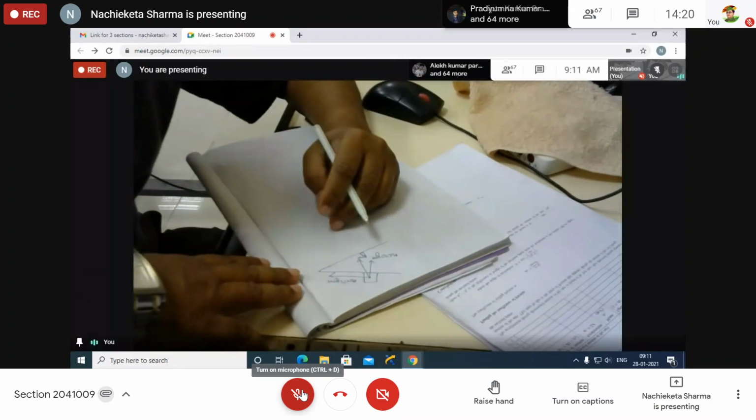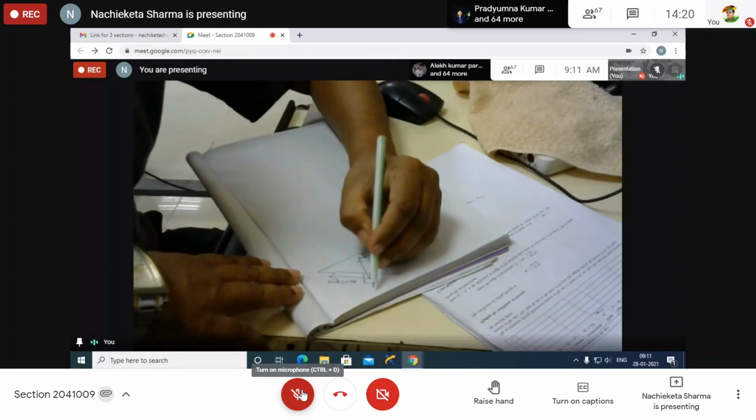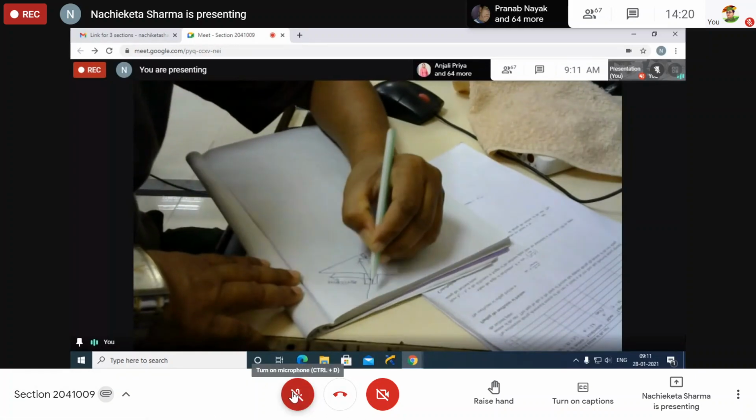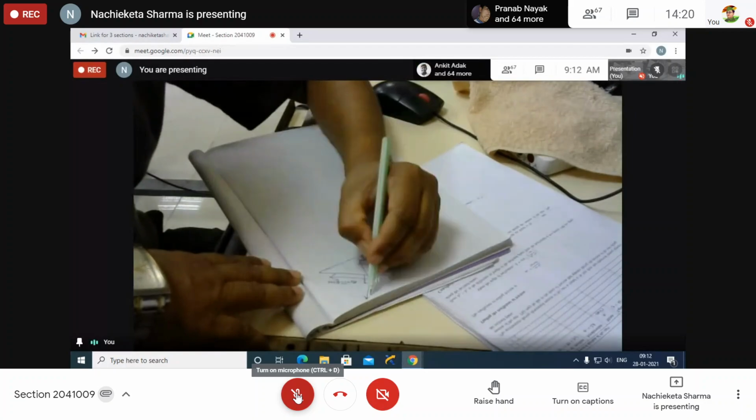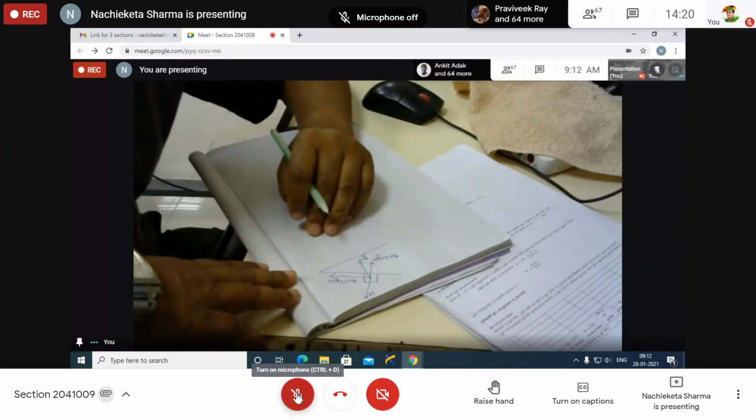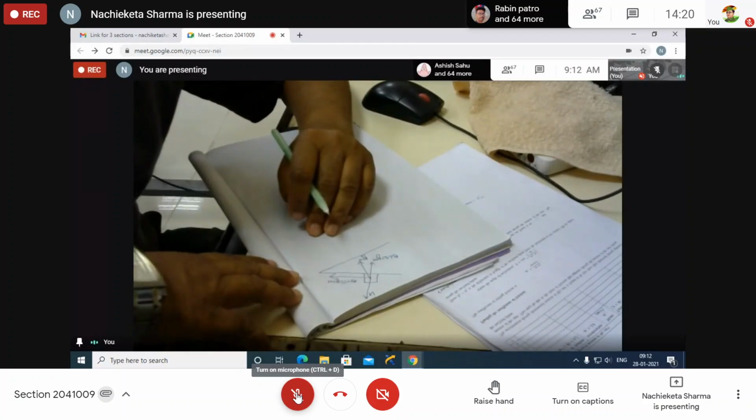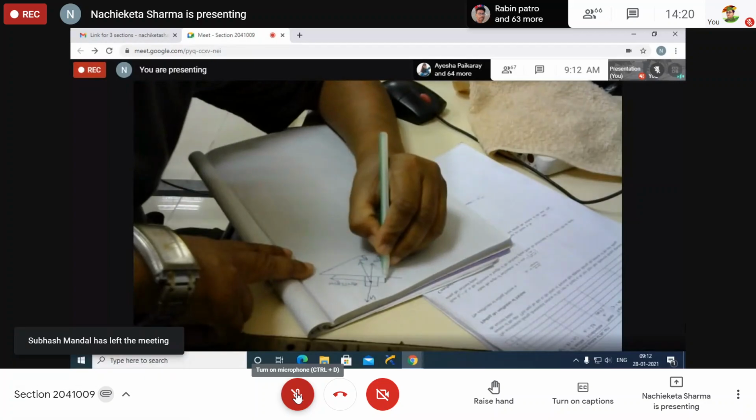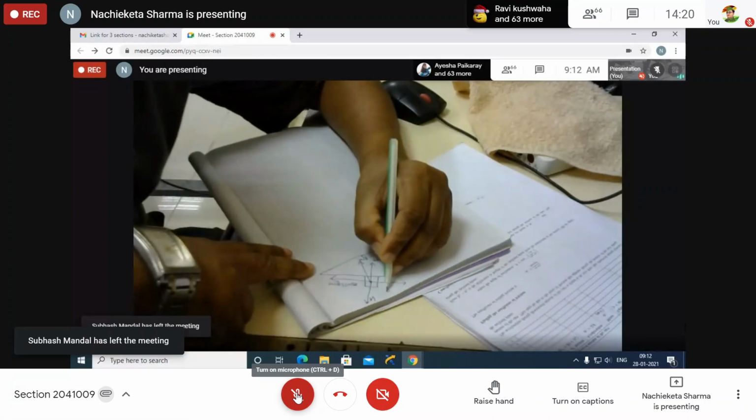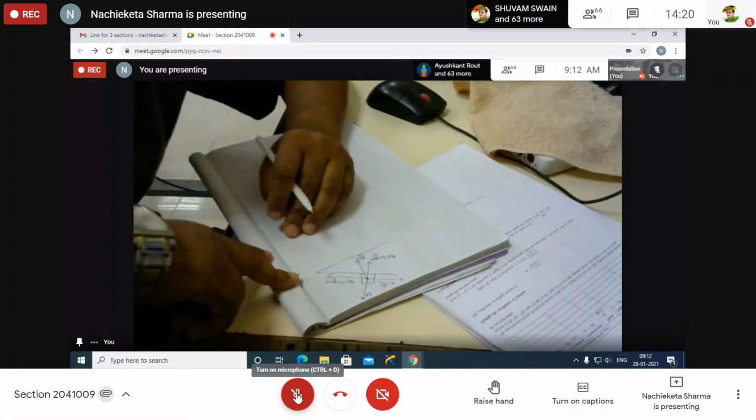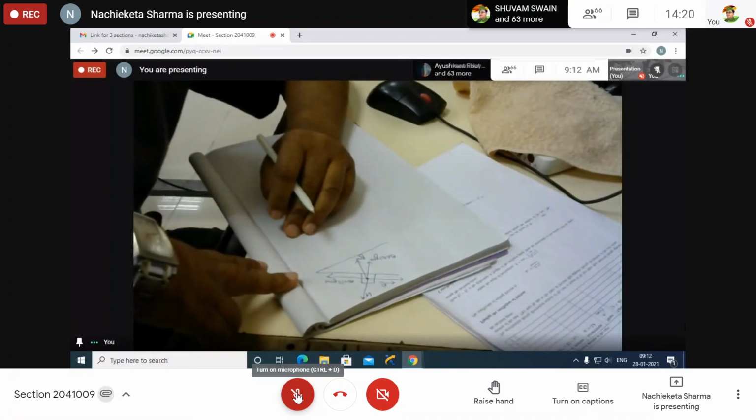Now there is a normal force acting on it. This is the reaction force or normal force, that is equal to N. So now let the body be moving upward. Remember, let the body be moving upward. That means acceleration will be in the upward direction.